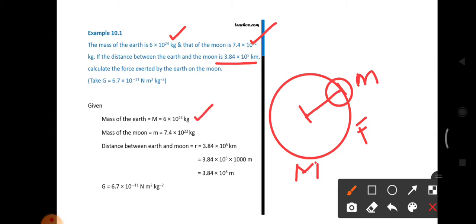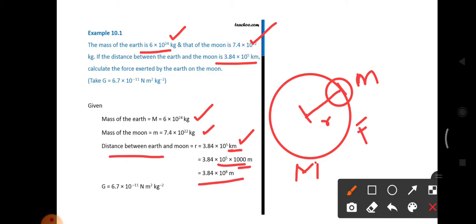So the solution, listen. The mass of the Earth, capital M, is 6 into 10 power 24 kilogram. It is given. And the mass of the moon, small m, is taken as 7.4 into 10 power 22 kilogram. Distance between the Earth and the moon, that is R, is 3.84 into 10 power 5 kilometer. Here the kilometer is converted into meter, so we multiply by 1000.